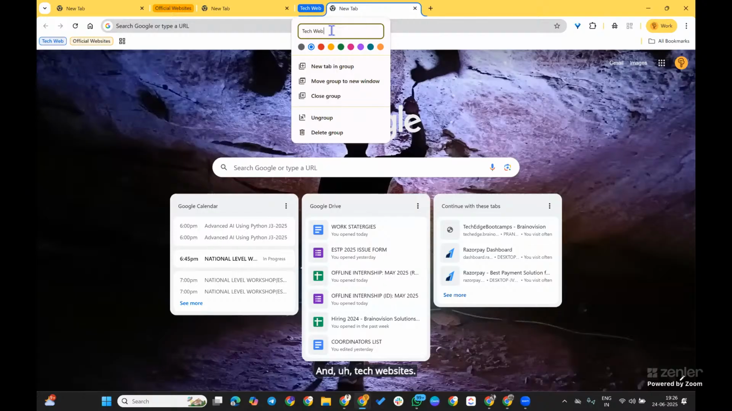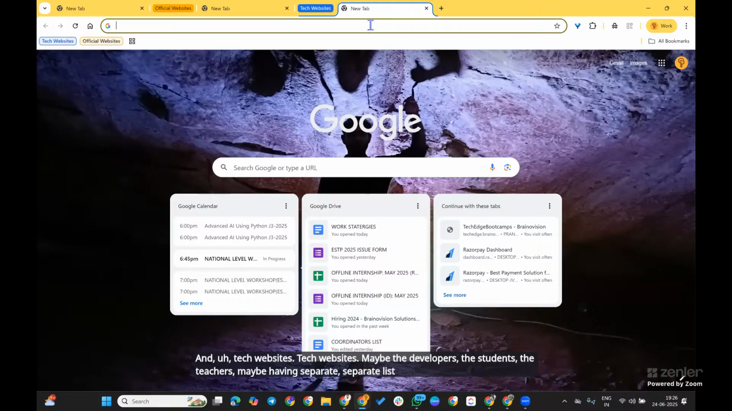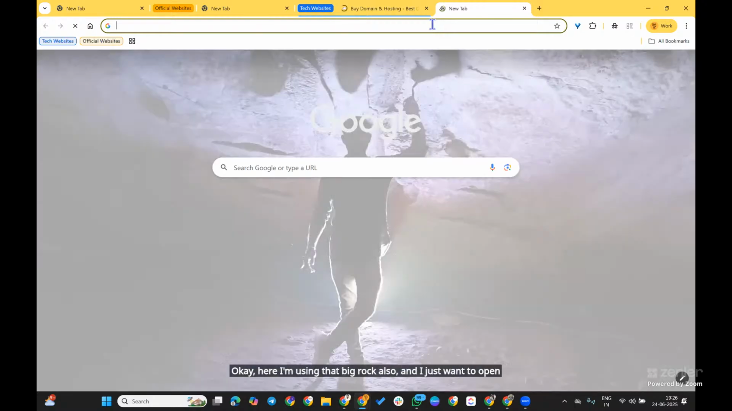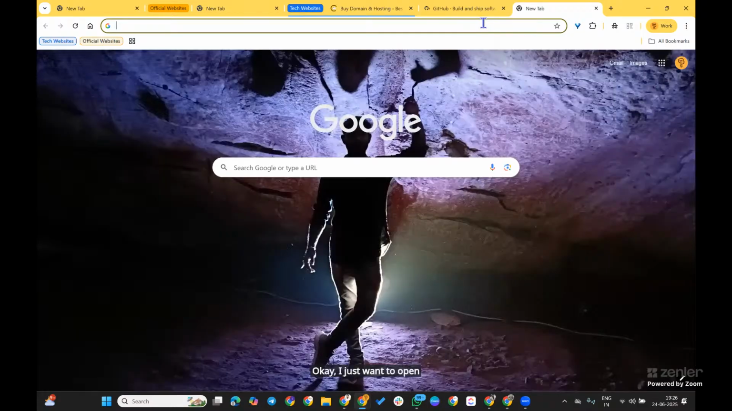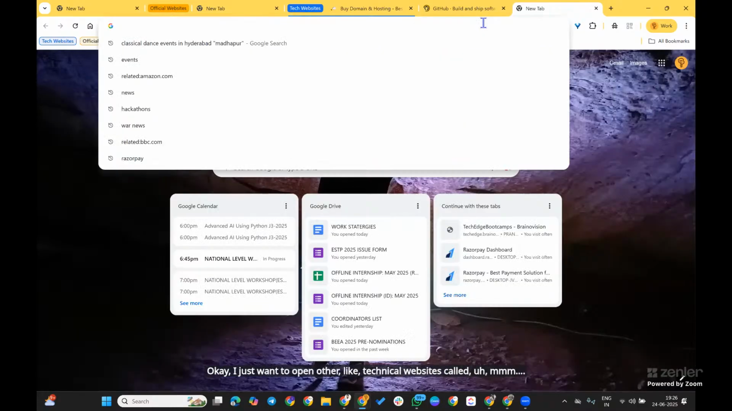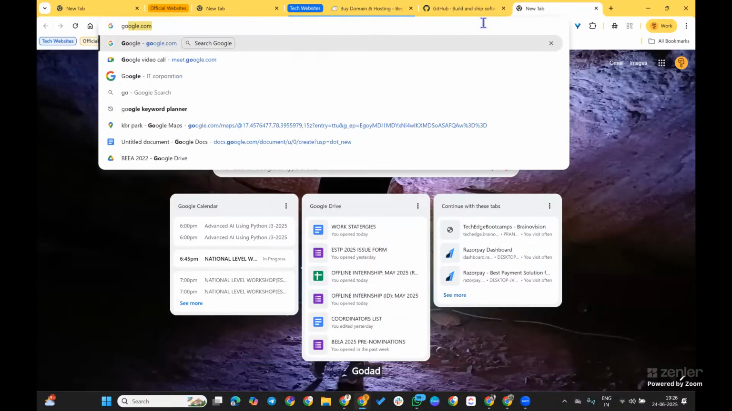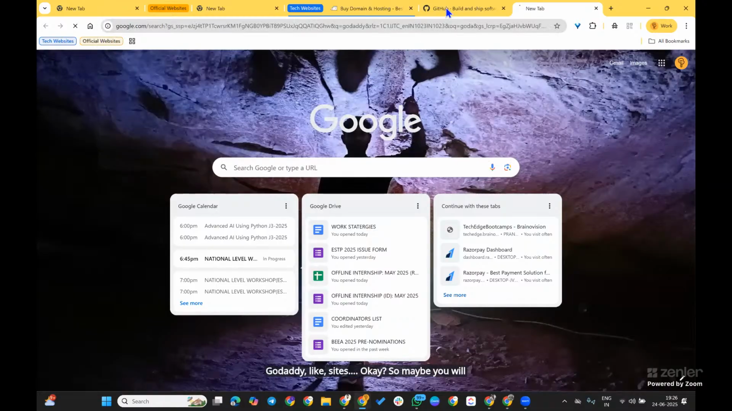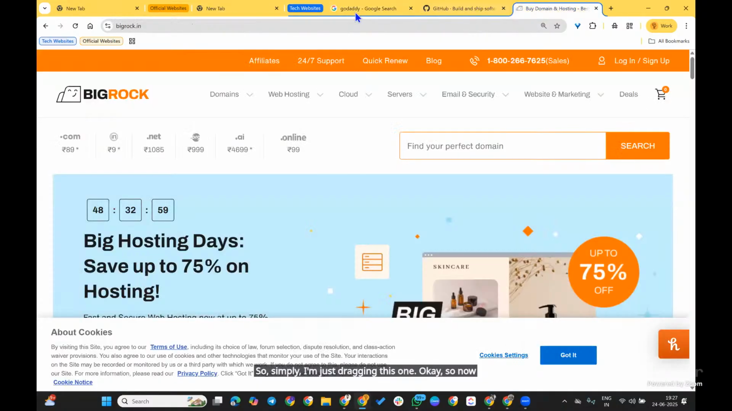Maybe developers, students, teachers can have separate lists of their groups. Here I'm using Big Rock also, and I just want to open GitHub. I want to open other technical websites related to the subject, like GoDaddy and similar sites. Simply I'm dragging this one. So now these three websites are the group of tech websites.